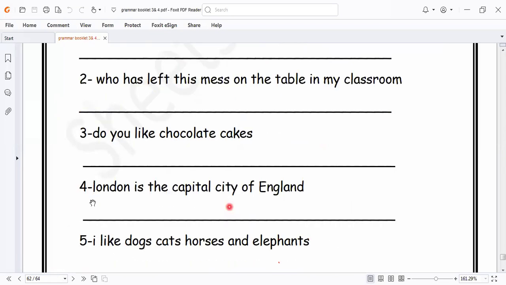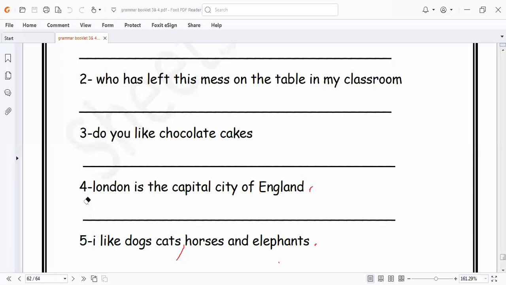Here is London. London is a famous place. So what can I do? I can write it in capital letter. Here is I in small letter, I write it in capital letter. Here we have commas, cats, horses, and elephant, and I put the period or full stop at the end of the sentence.